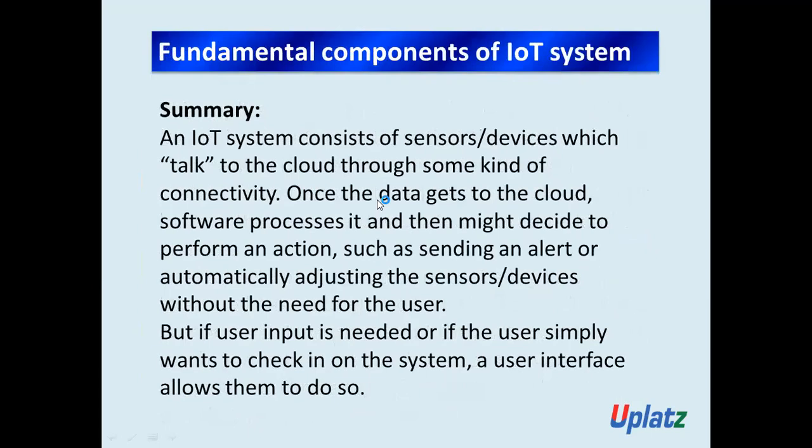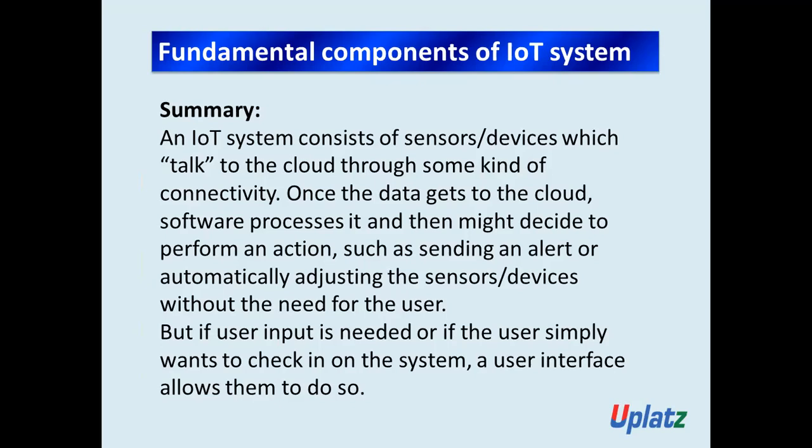An IoT system consists of sensors or devices which talk to the cloud through some kind of connectivity. Once the data gets to the cloud, software processes the data and then might decide to perform an action, such as sending an alert or automatically adjusting the sensors or devices without the need for the user.